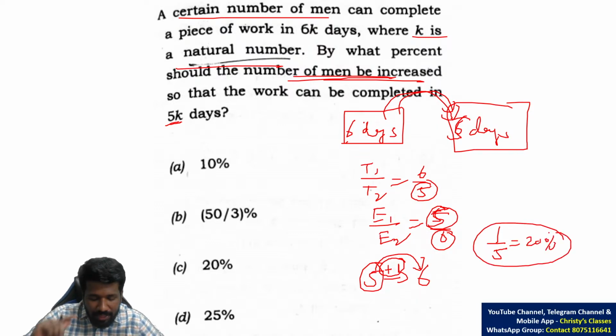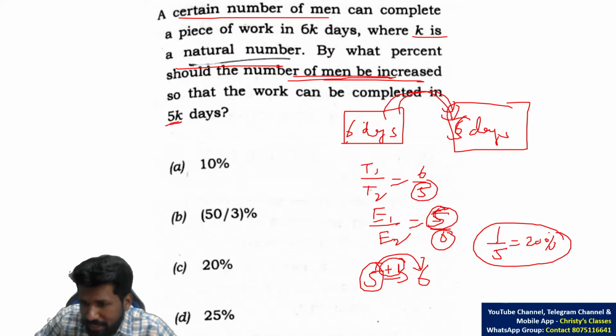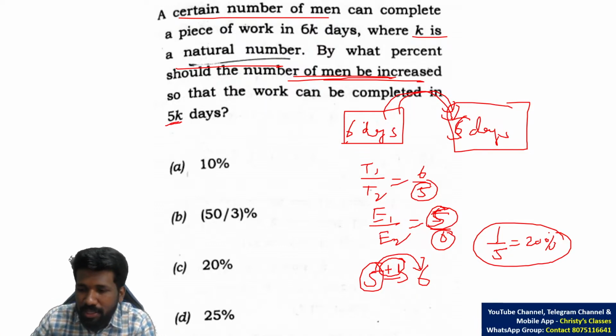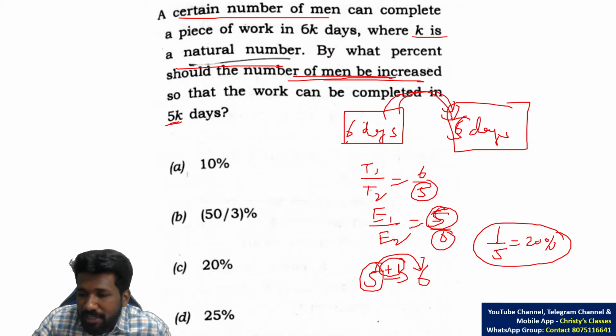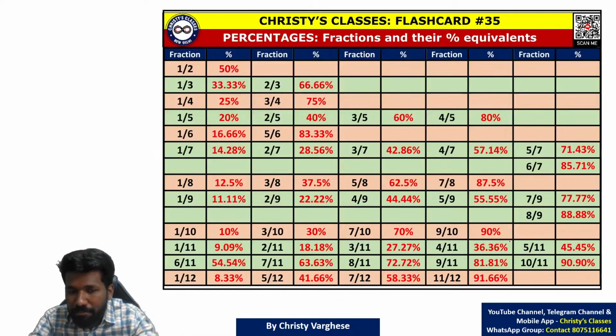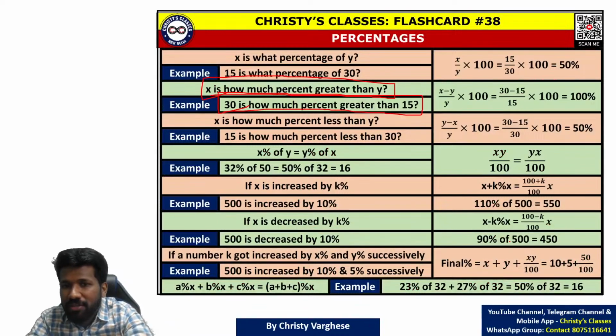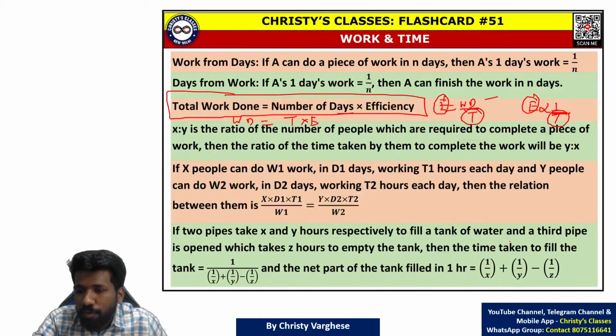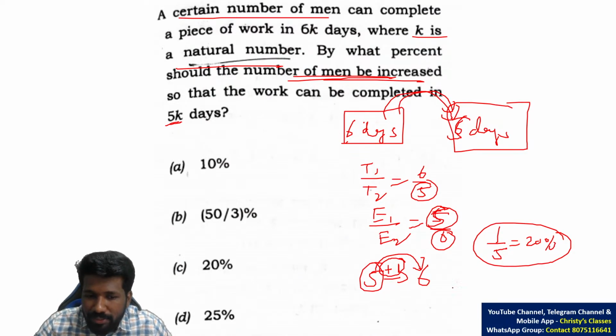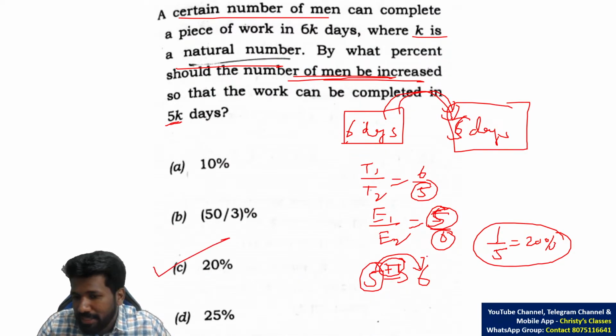Some of these things I have already told in previous lectures on these topics. Connecting to that, I am telling so that you can do the question faster. So check out those particular videos on this YouTube channel itself. There you can learn how fraction and percentage can be connected, and what the different situations are. All the possible situations of percentage are mainly covered in this flashcard itself. So if you know that, you can do this question super fast. So 20% will be the answer.